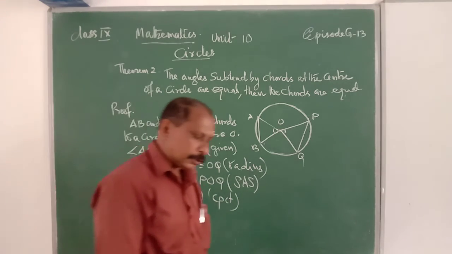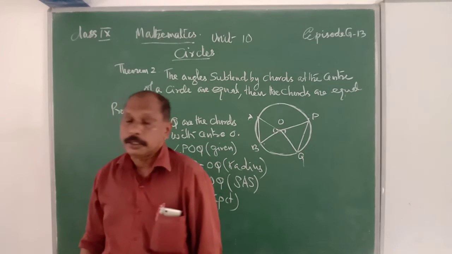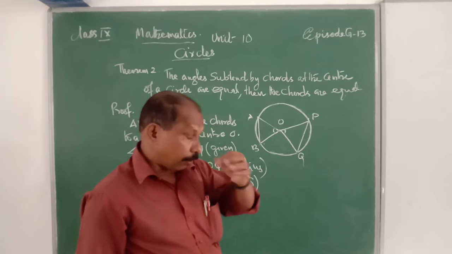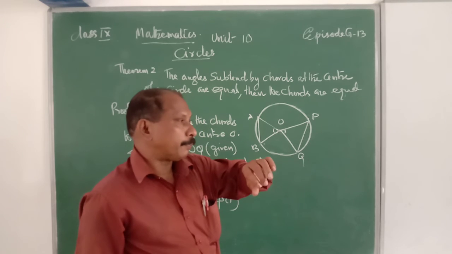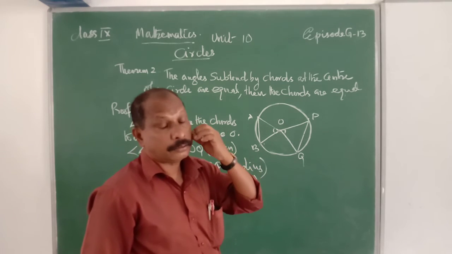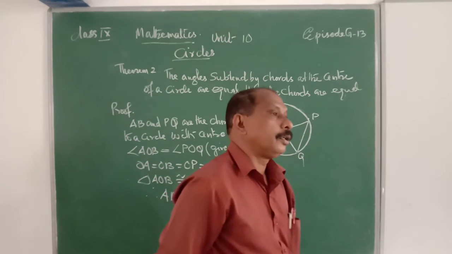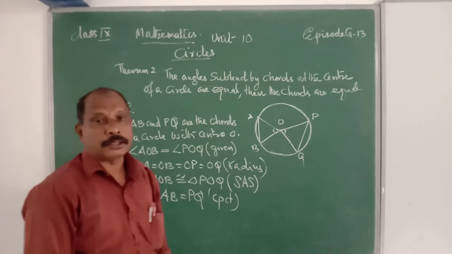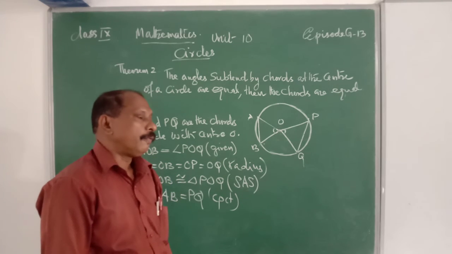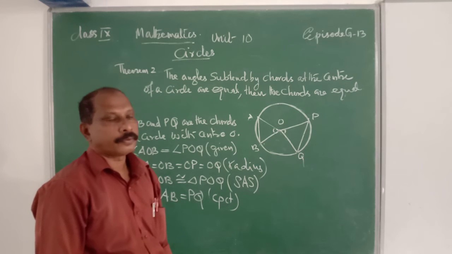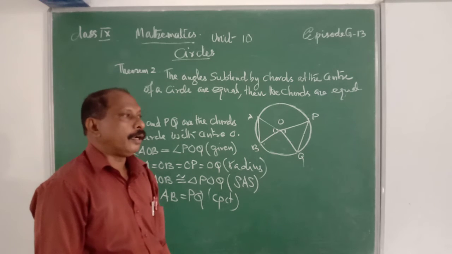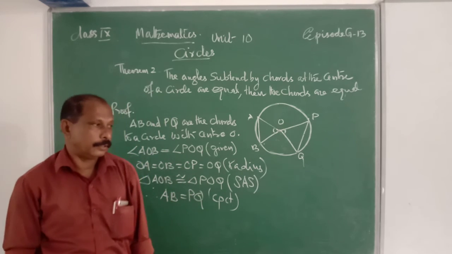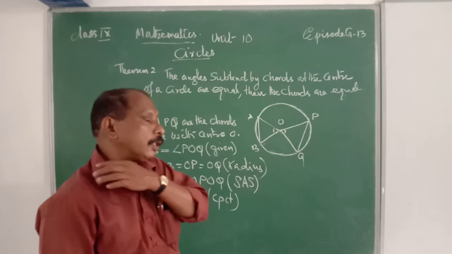Here, this is the converse of the first theorem. What is the first theorem? Equal chords subtend equal angles at the center. The converse is: if two chords subtend equal angles at the center, then they are equal. Therefore, the proof is: AB and PQ are the chords of a circle with center O. Then angle AOB is equal to angle POQ, that is given because subtended angles are equal.